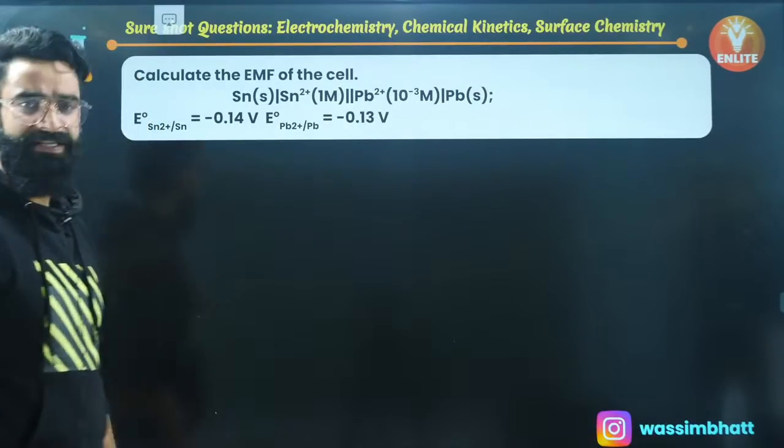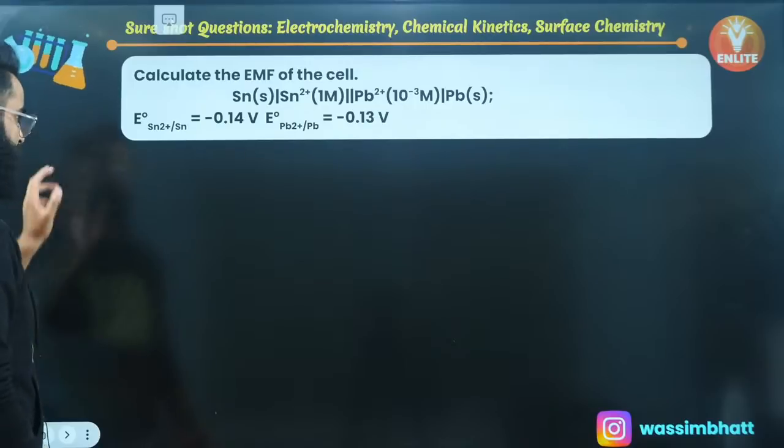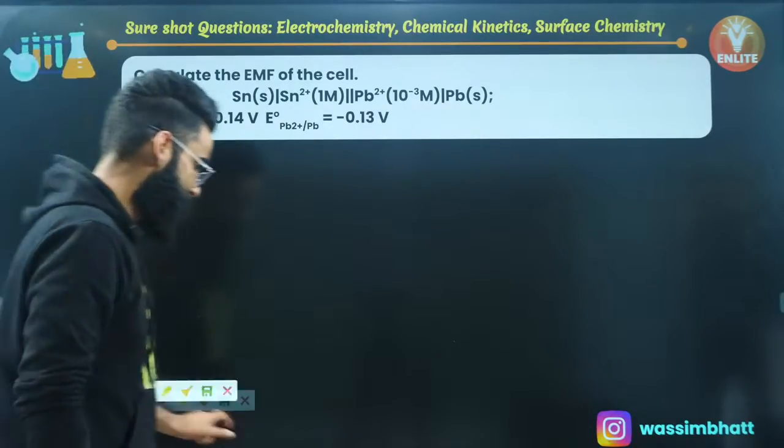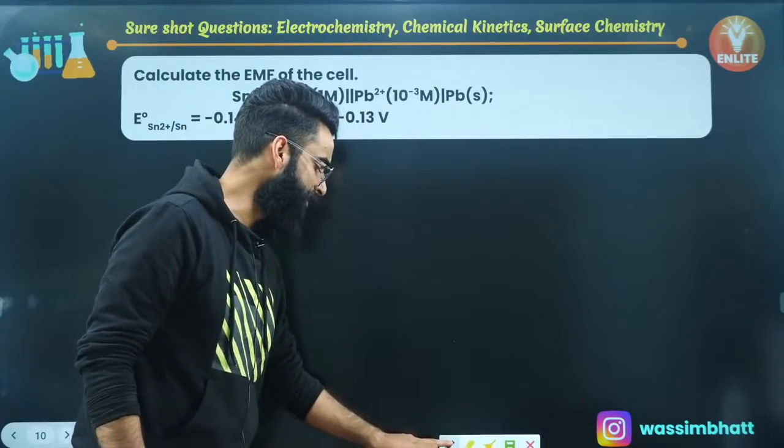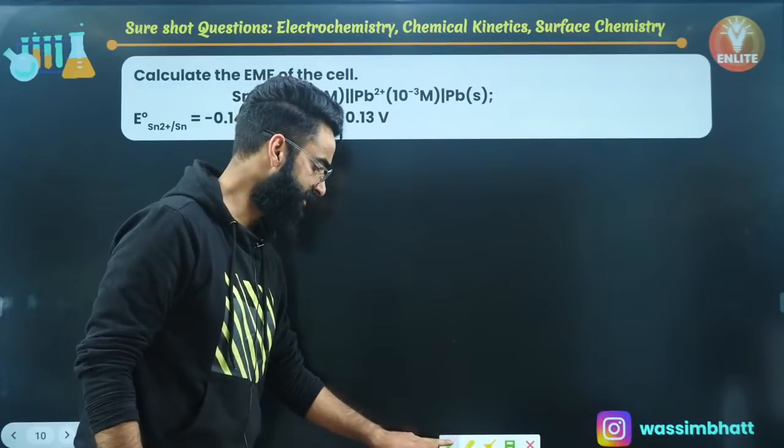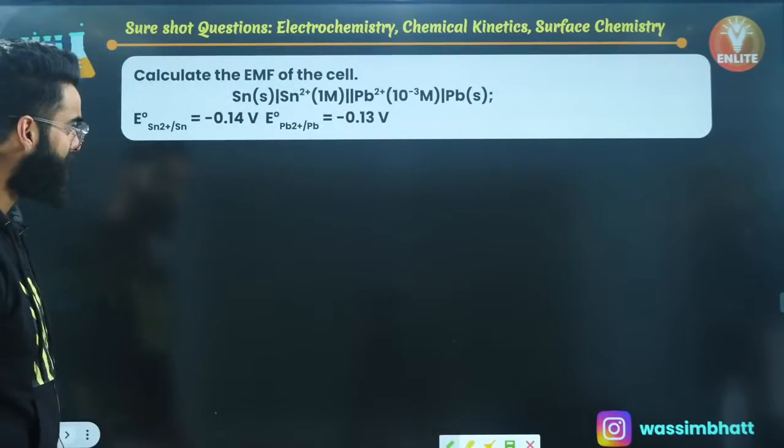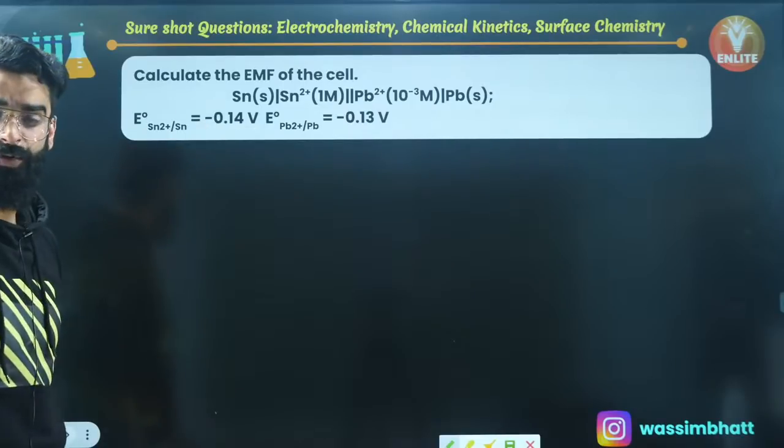Calculate the EMF of the cell. I'm supposed to calculate EMF of the given cell, right? So how do we calculate EMF of the cell, my dear people? For that purpose, we use the Nernst equation. I'm sure you know that, right? So I'll be using Nernst equation in this question.